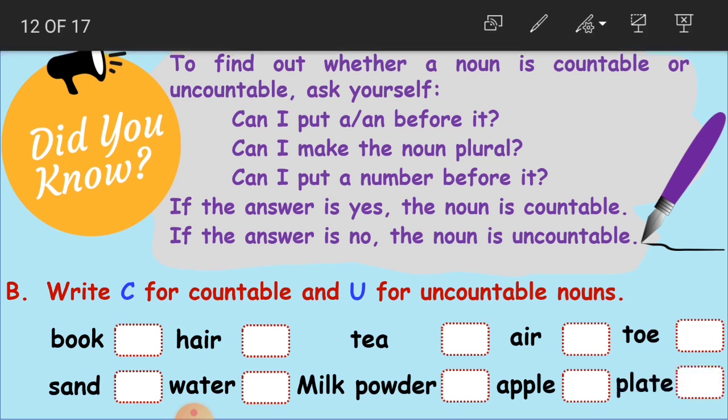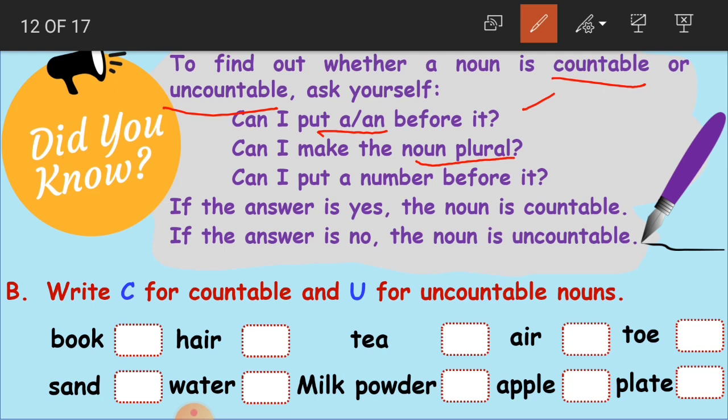So if we want to identify whether it is countable or uncountable, you just ask yourself: can I put a or an before the noun? Can I make the noun plural? Suppose, for example, we'll go to the first one. Can I put a or an?